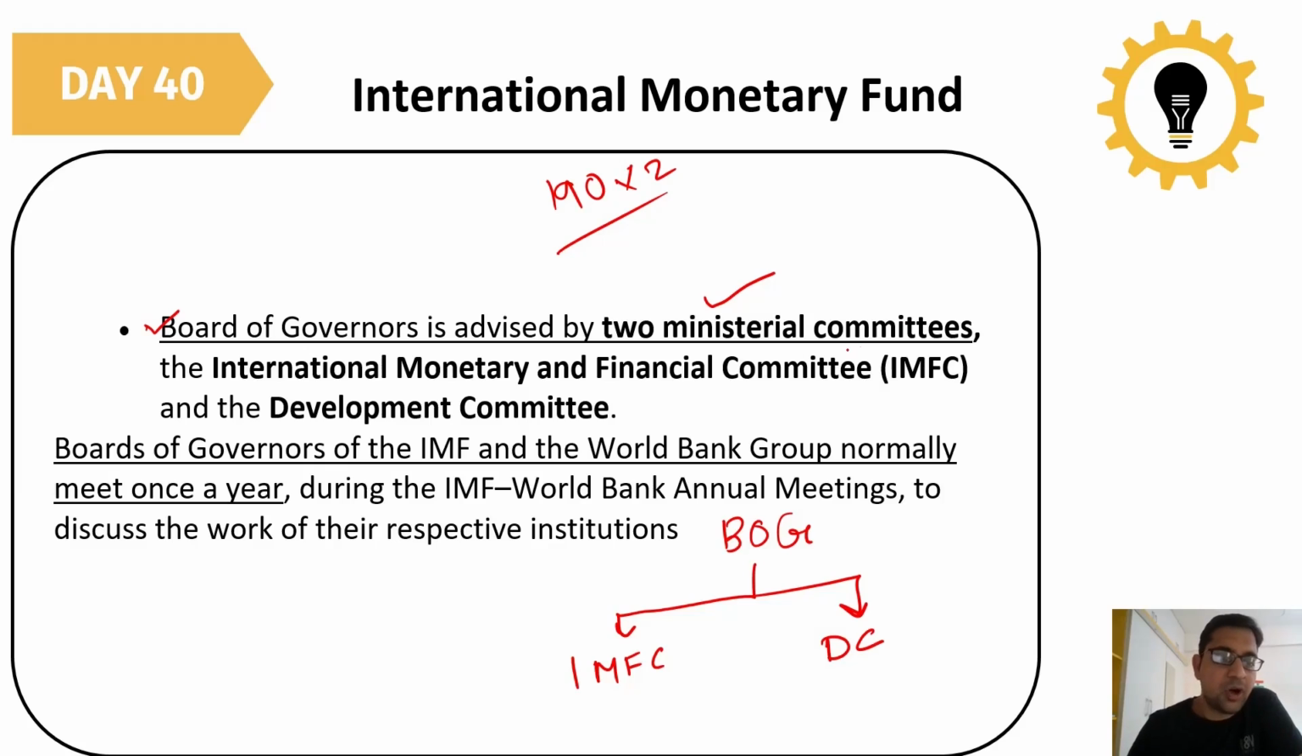The boards of governors of the IMF and the World Bank Group normally meet once a year. During this IMF-World Bank annual meeting, they normally discuss the work of their respective institutions, because both were created during the Bretton Woods summit. So they discuss together their work and what progress they have made under their respective institutions.